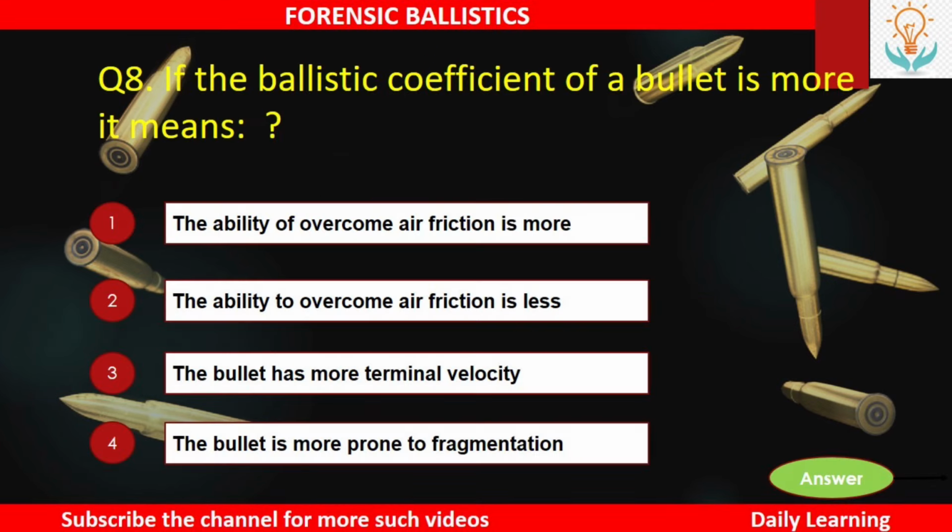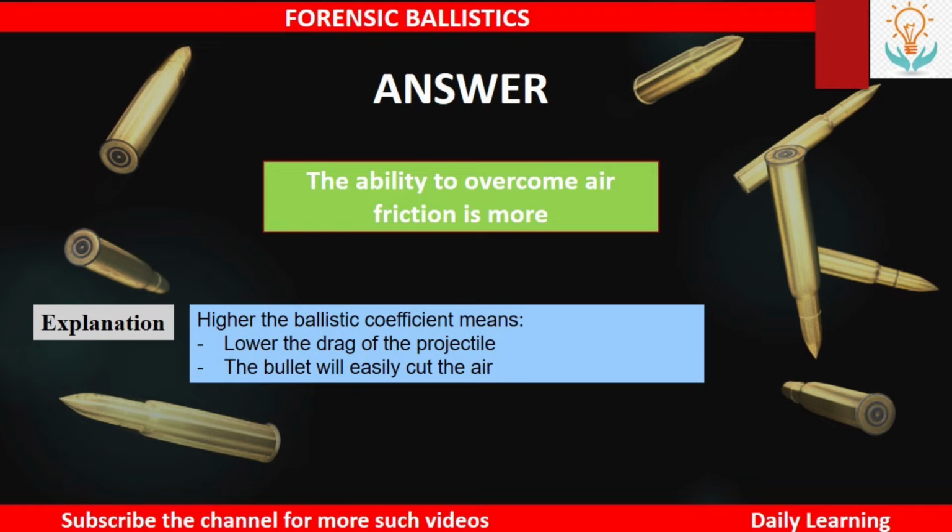Next, if the ballistic coefficient of a bullet is more, then it means number 1 the ability to overcome air friction is more, number 2 the ability to overcome air friction is less, number 3 the bullet has more terminal velocity, or number 4 the bullet is more prone to fragmentation. So the answer is the ability to overcome air friction is more. Higher the ballistic coefficient means lower the drag of the projectile and the bullet will easily cut the air.